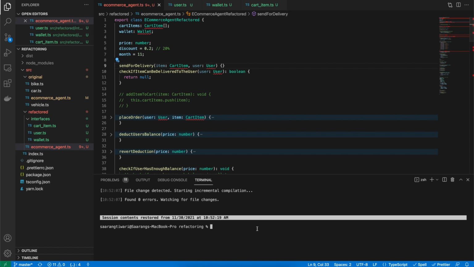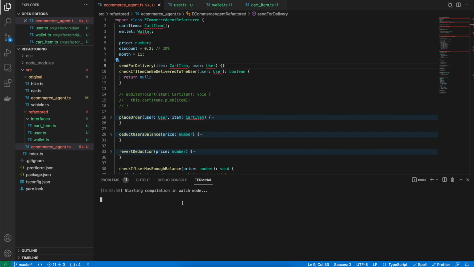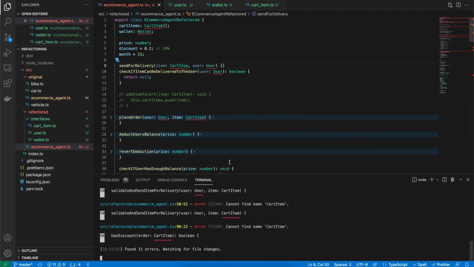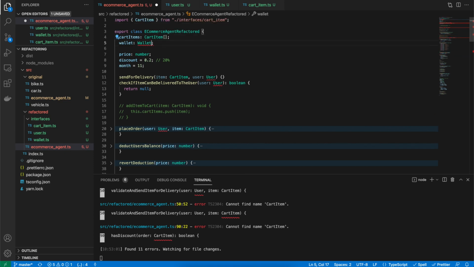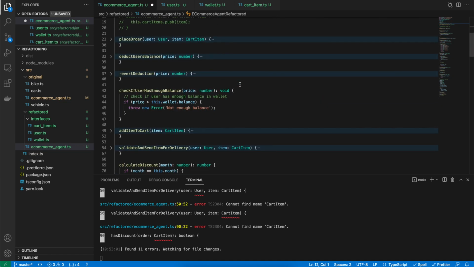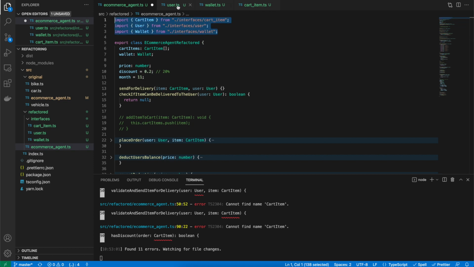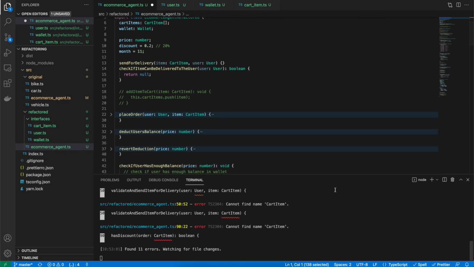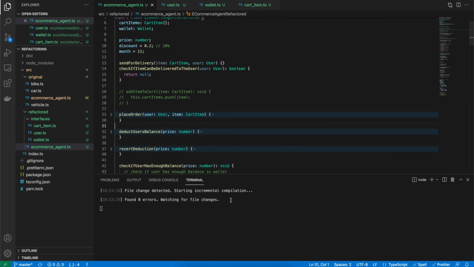I'm also going to run my yarn compile, which is the compiler for TypeScript, so that I can also see the errors and we solve them along the way. Alright, so it's looking for the cart item. I'm going to use the IntelliSense to add the import. It's also looking for a wallet, a user. That's it. Alright, so much better. Now I have separate interface files. Okay, so that thing is done, and my compiler is also happy.